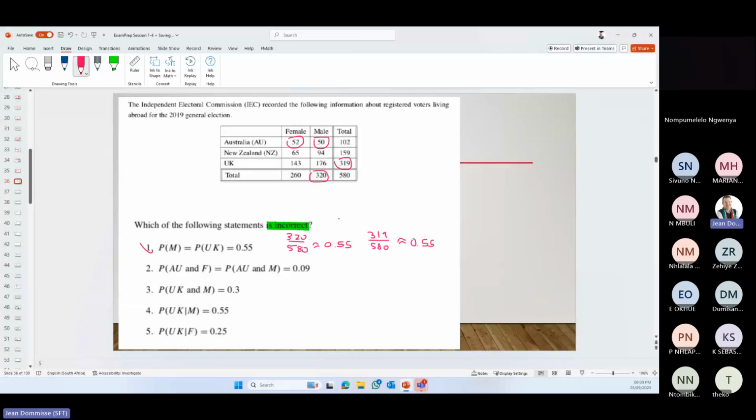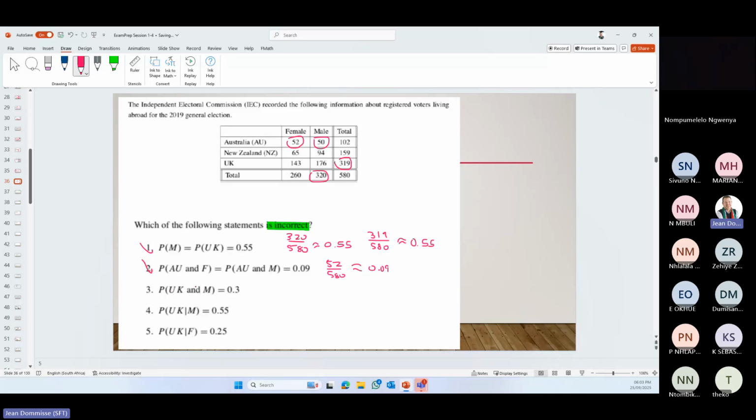So we can use any one of them, but we will probably get that number. So let's say 52 divided by 580, and if we round it off to 2 decimals, it is 0.09. We'll get exactly the same if we say 50 divided by 580. Again, rounding off, we will get 0.09. 0.9 would have been closer to 550 or 40 or something like that.